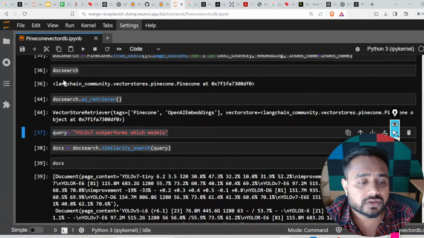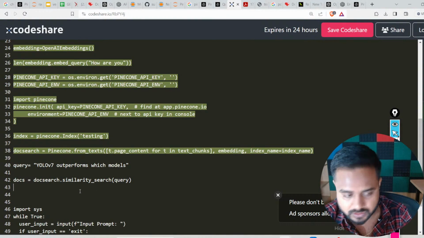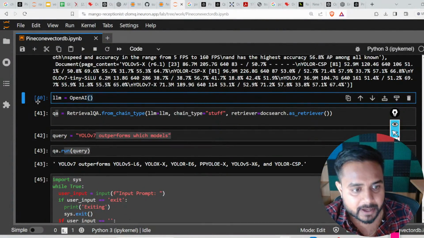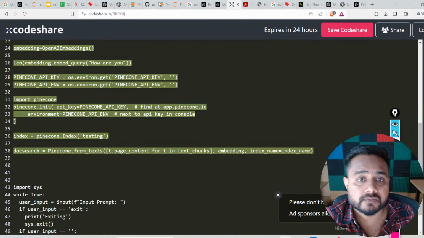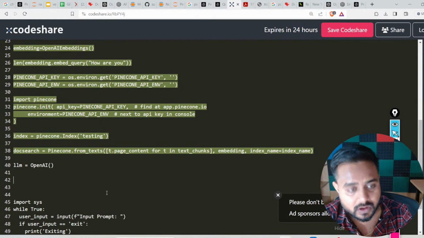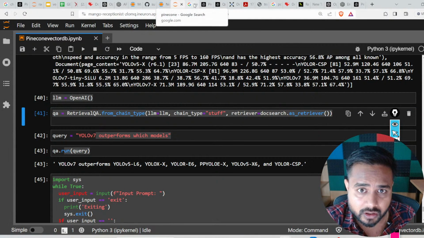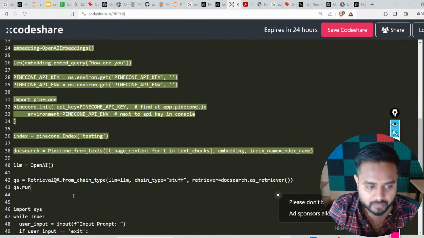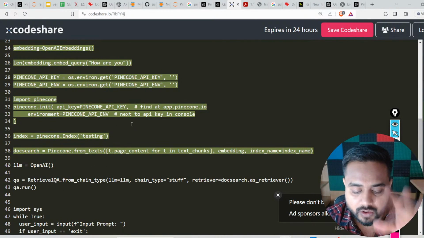Now the next is what? So next is this particular method, and here is this particular method. Now what I can do, OpenAI, yep, OpenAI is there, and here, okay, OpenAI is there. Now we have the next also. This is the method, and here you can call this QA dot run. So let me give you this, and let me give you this QA dot run, this one. So fine, I think now everything is perfect.